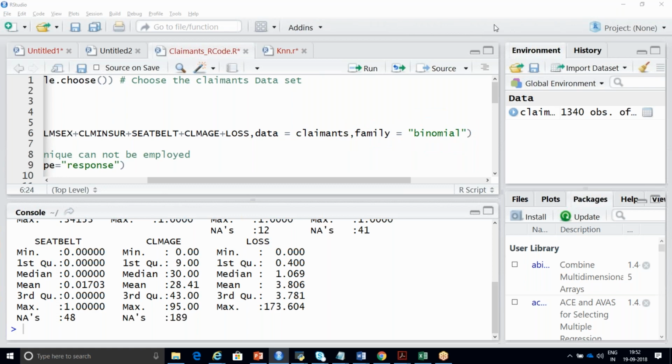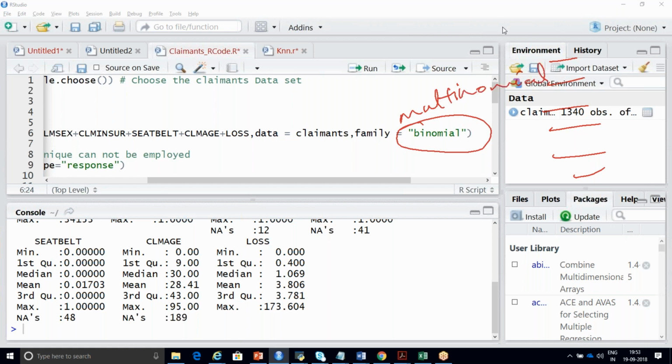The input values are yes or no, not your output value, because you're predicting whether you're going to hire an attorney or not. Either 0 or 1, right? So you're having only two categories. That is the reason you should use family equal to binomial. If you're having more than two categories, you should use family equal to multinomial.